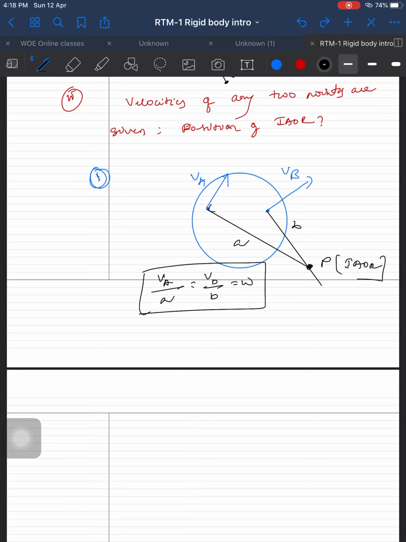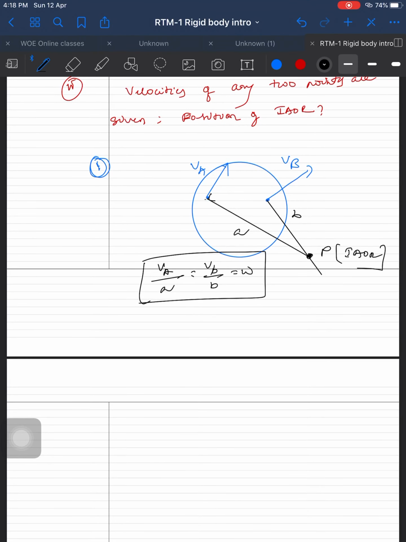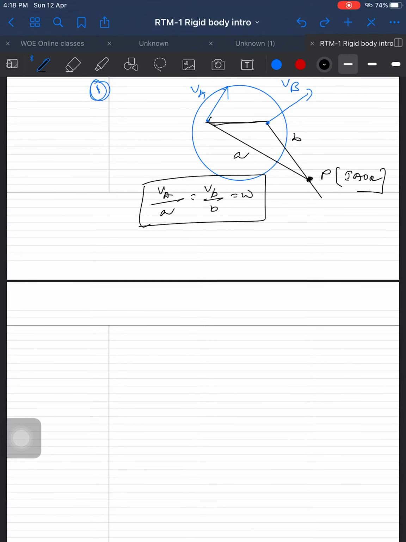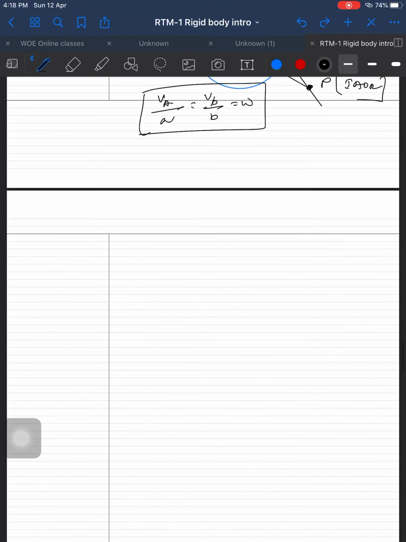Don't write this, or else it will be complicated. We should resolve VA and VB into perpendicular and parallel components, and like that we should do. As of now, we just leave it. And this is the first case. VA by A is equal to VB by B, and we can get the values of A and B, right?